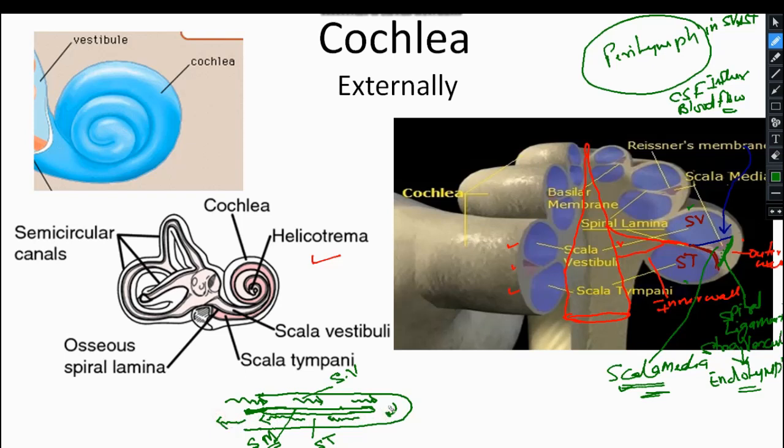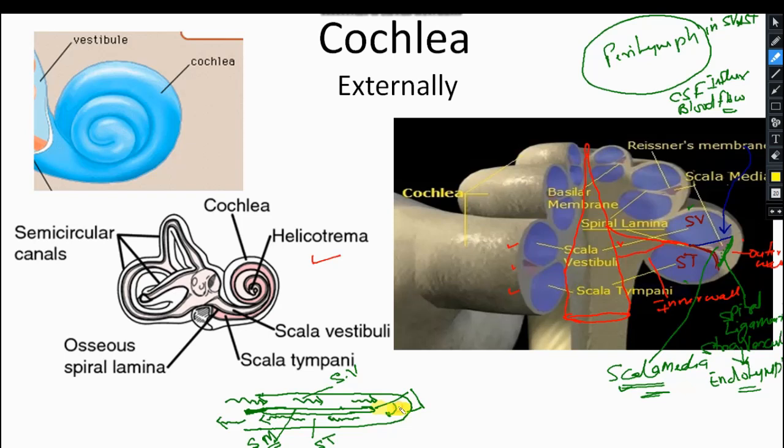This region from here to here, I should draw in a different color. Because the scala media is limited up to here, this region is free.